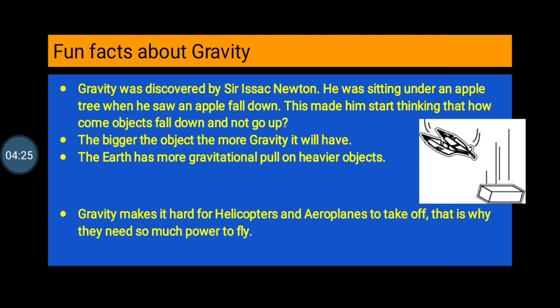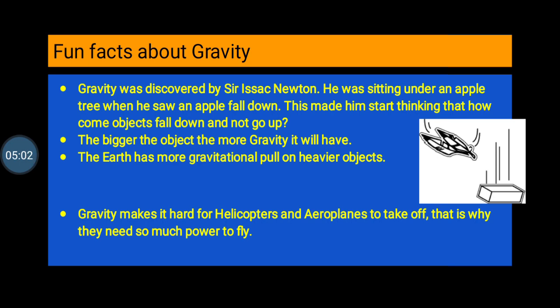He started doing many experiments, and he discovered that eventually things fall down on the ground, which means that there is something that is pulling them towards the ground. And later he discovered the law of gravitation, that yes, there is a pulling force that the earth has on all the objects. That's why things fall down. If I am holding a glass and it slips from my hand, it will not go up, it will fall down because the earth will pull it down.